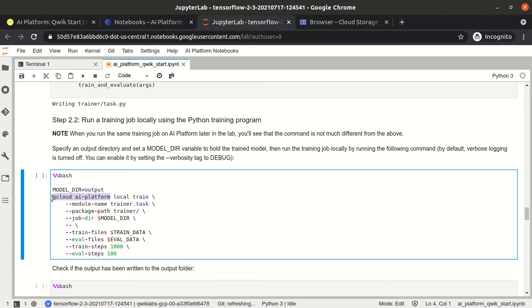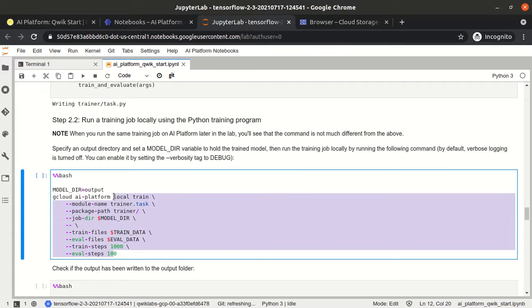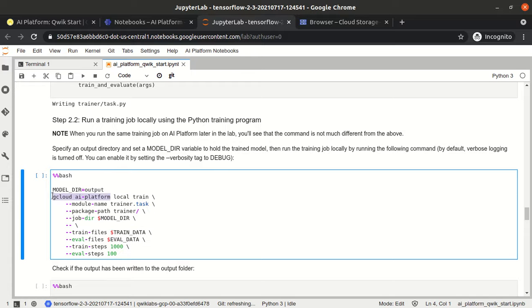This is the base syntax, and after that all the parameters change depending upon our requirement. To train our model locally and on AI Platform, to train locally this is the command: gcloud ai-platform local train.